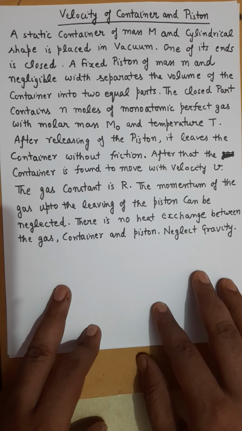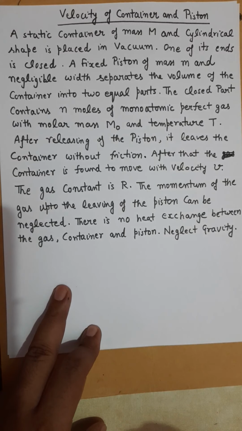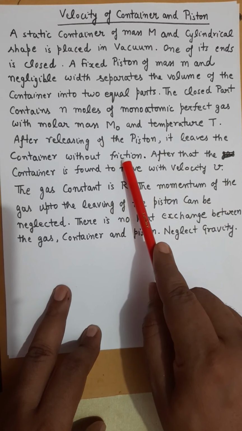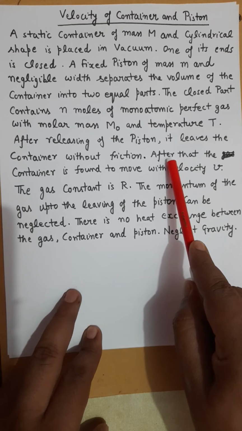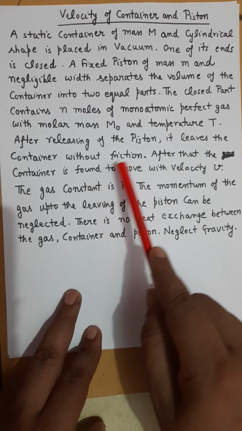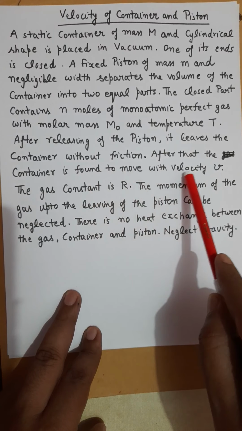Now the piston is released and it leaves the container without friction force. And when the piston leaves the container, just after that the container is found to move with some velocity v.